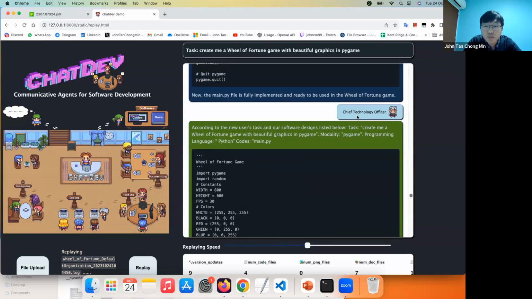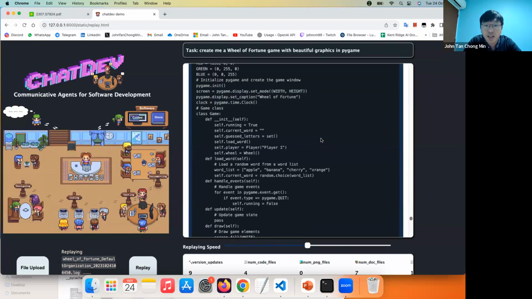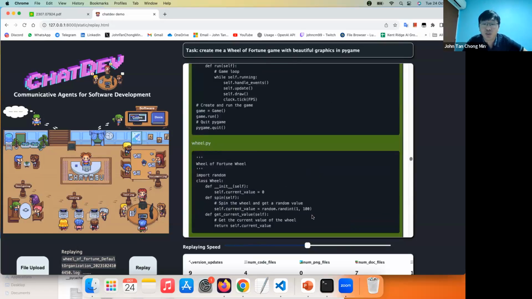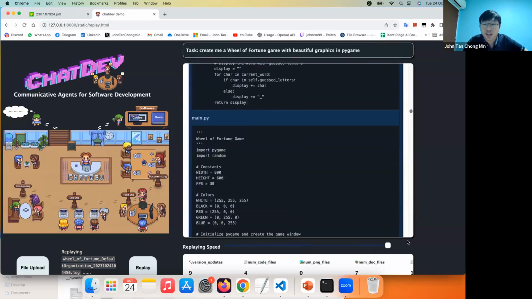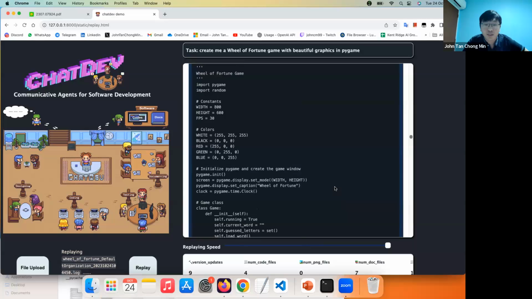So where's the testing area? Let me just see whether we can find it. So now the programmer is iterating with the chief technology officer to generate the code. Okay, let's just increase the generation speed. Okay, where are we now?